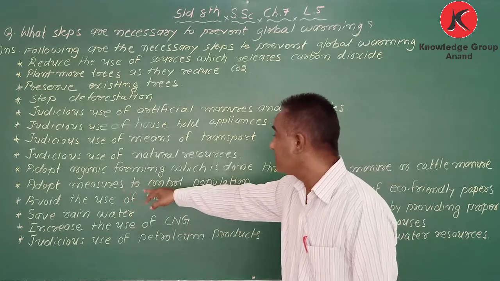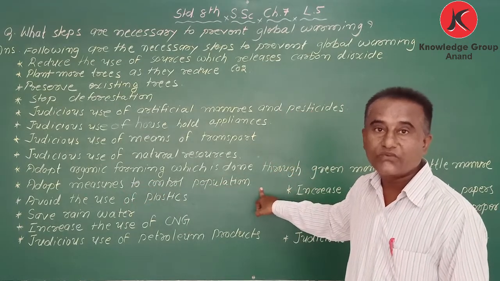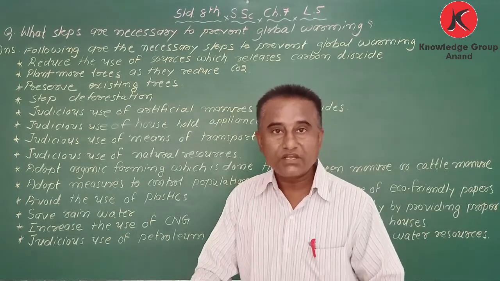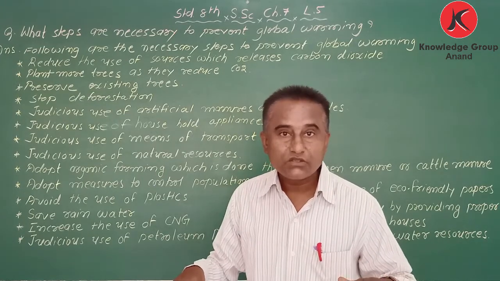Population. Adopt measures to control population, because when population is more, we need more things, more land to reside, to live on earth. Then as a result, what happened? We are cutting trees.